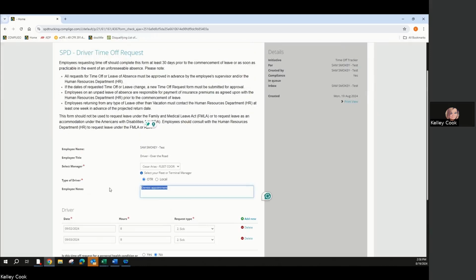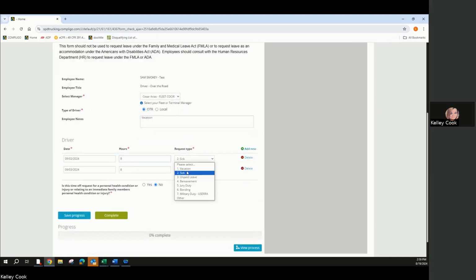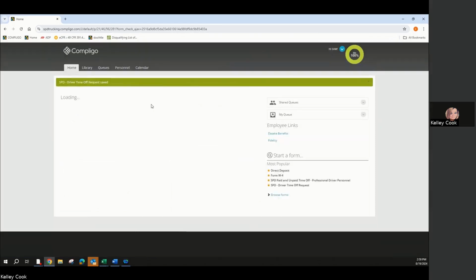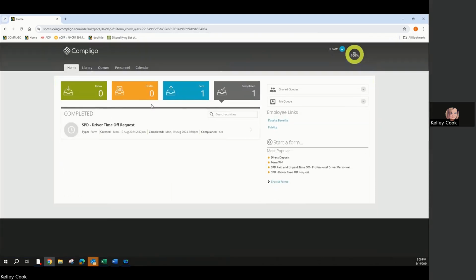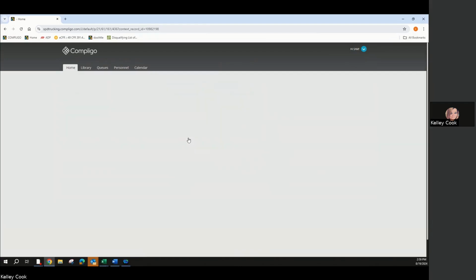Let's pretend I'm just taking vacation. I'm going to go back in here. I'm going to change this to vacation. And that's it. And you're just going to hit complete. Once I hit complete, it's going to go to my sent. If you wanted to save the progress, you could save it. Maybe you're going to double check your flight or speak to your wife about your vacation. If you did hit save, it would show up in the drafts, but we went ahead and hit sent or completed.